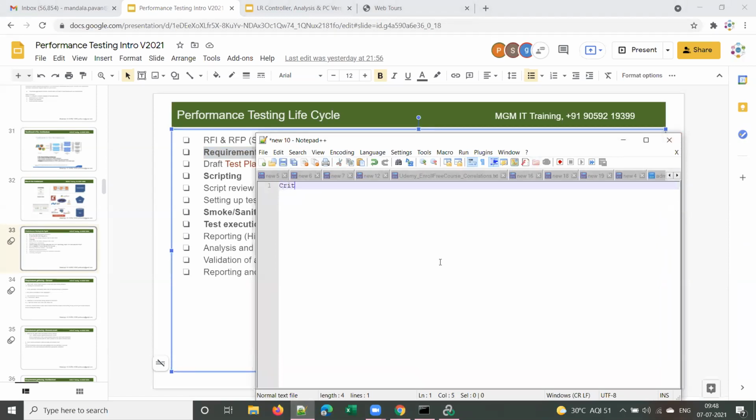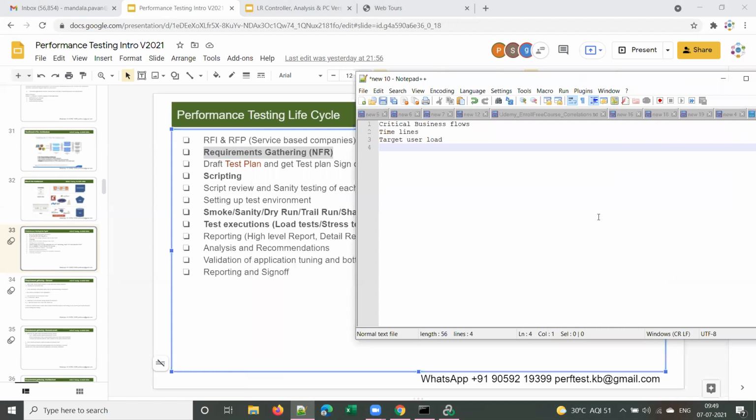What are the critical business flows of the application? Yes. Next, target user load. Perfect. Good. What is the target user load? Next, what is the type of application architecture? What is the application architecture?